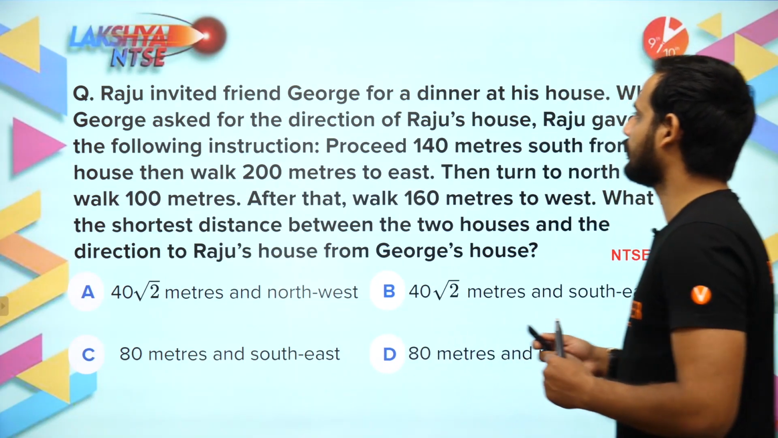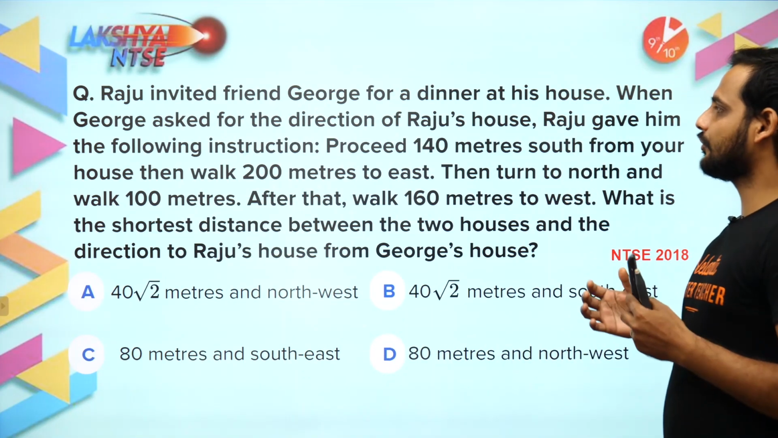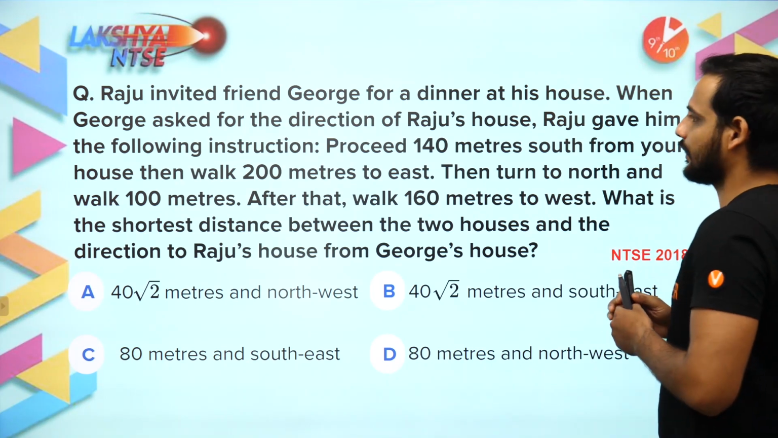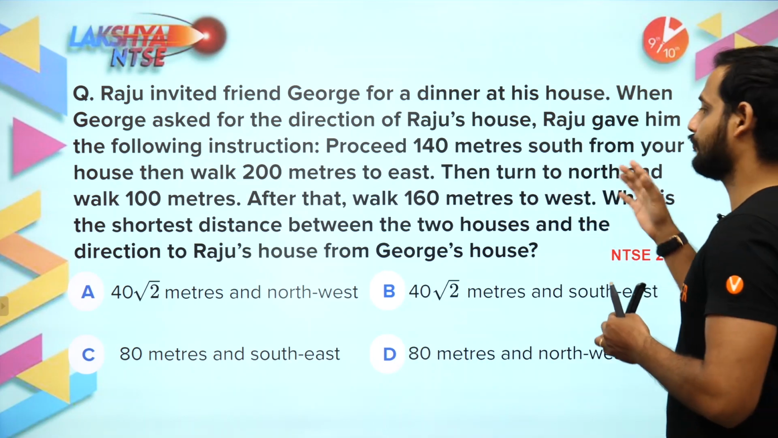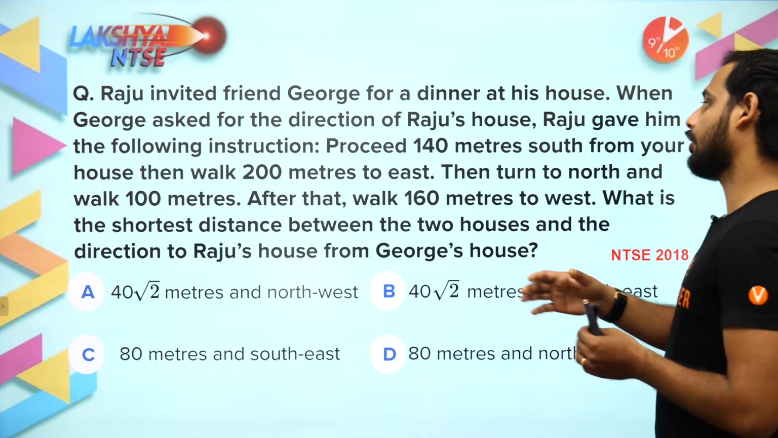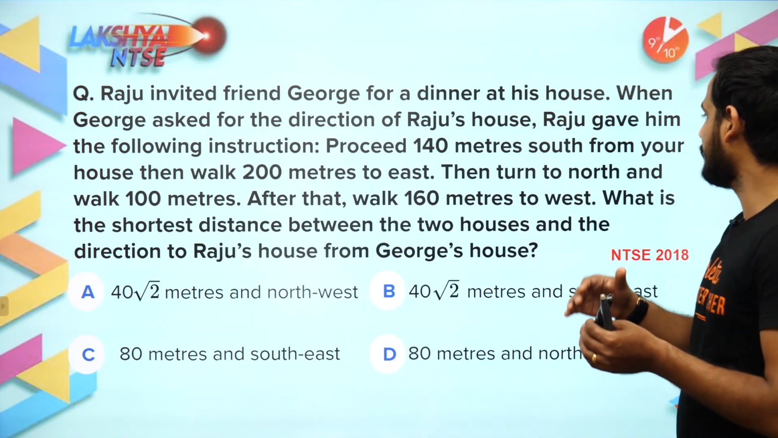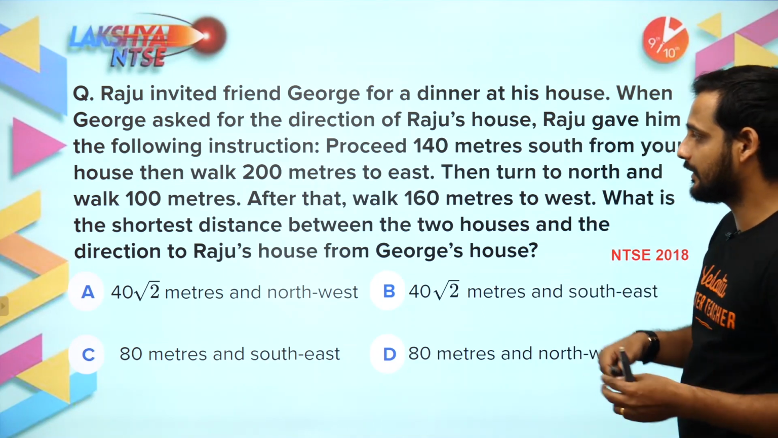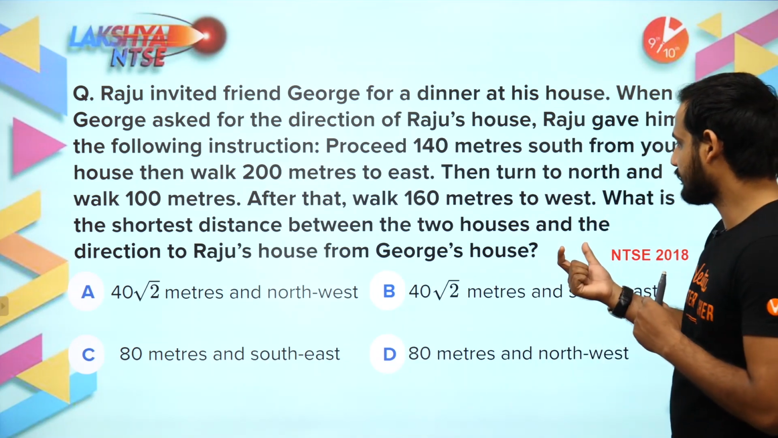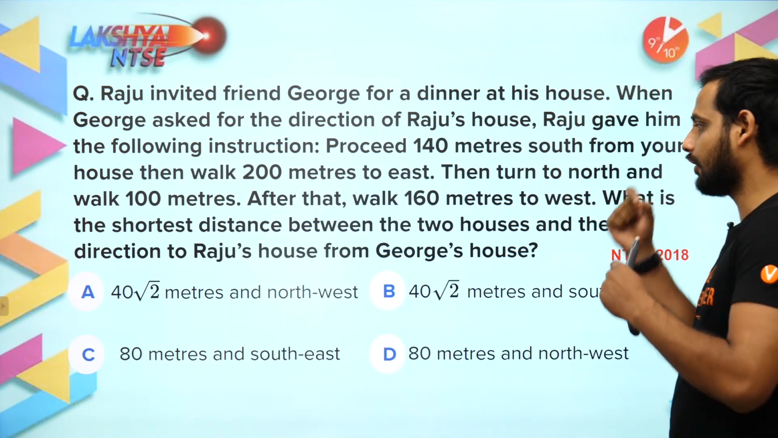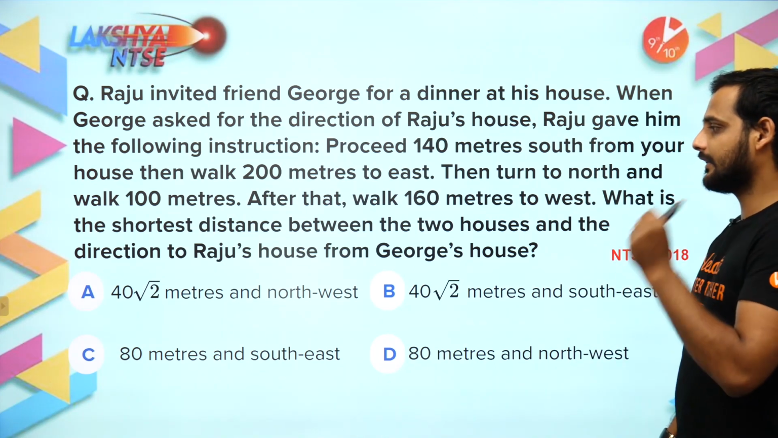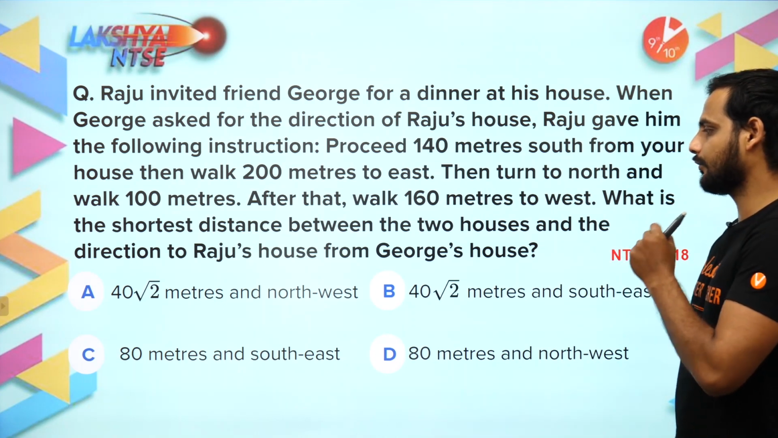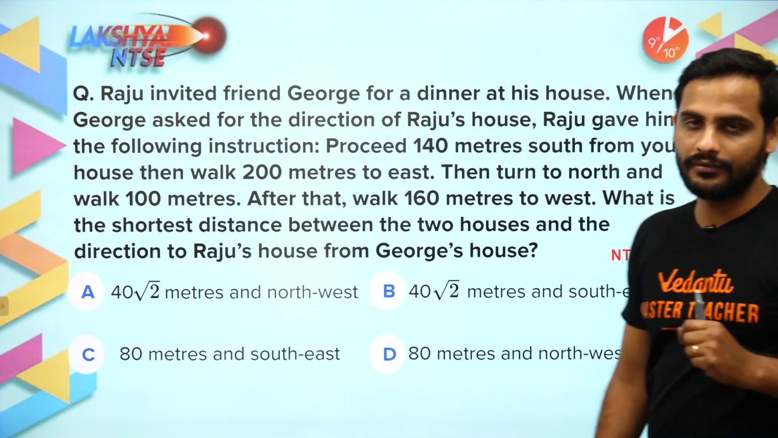Raju invited friend George for a dinner at his house. When George asked for the direction of Raju's house, Raju gave him the following instruction. Proceed 140 meters south from your house. Then walk 200 meters to east. Then turn to north and walk 100 meters. After that walk 160 meters to west. What is the shortest distance between the two houses and the direction to Raju's house from George's house?